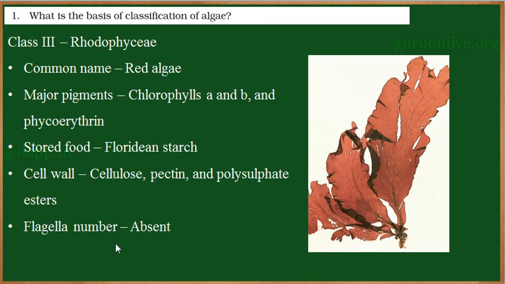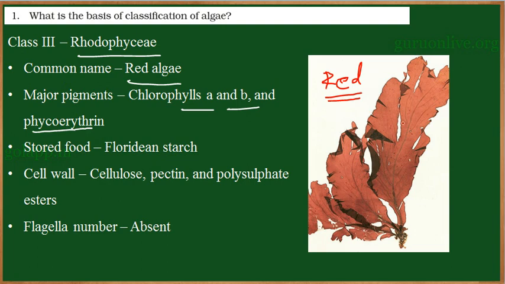So now let's see the next type of algae, that is Rhodophyceae. So Rhodophyceae are red algae. They contain the protein pigment phycoerythrin. Erythrin means red color. So this phycoerythrin protein red complex pigment is found in red algae. Along with that they have chlorophyll A and B, which is required for the process of photosynthesis. But the major pigment will be phycoerythrin, and that is why the thallus will appear red in color. They are red due to the presence of phycoerythrin.